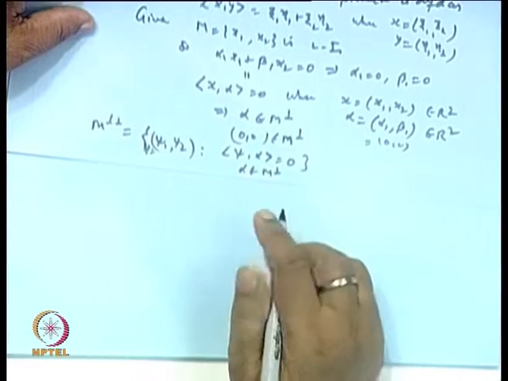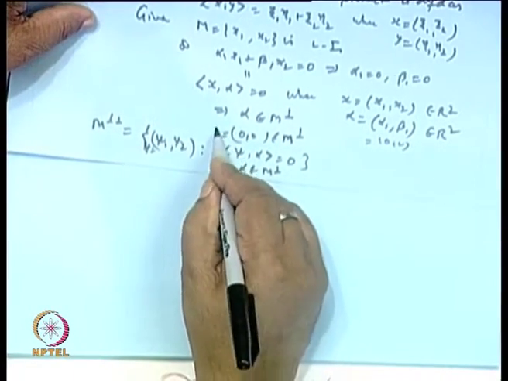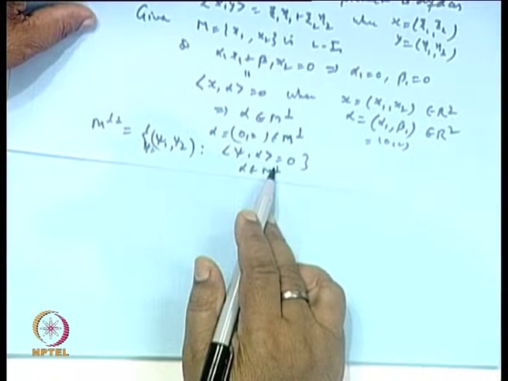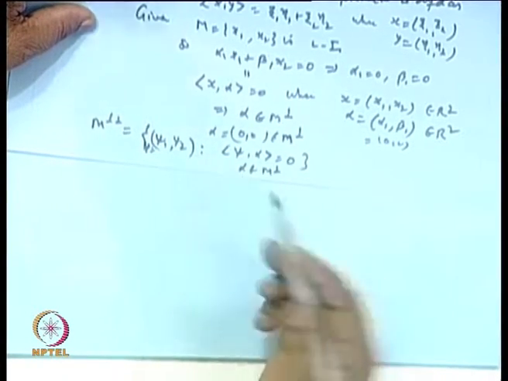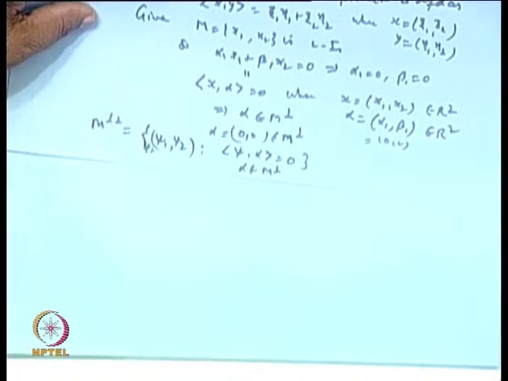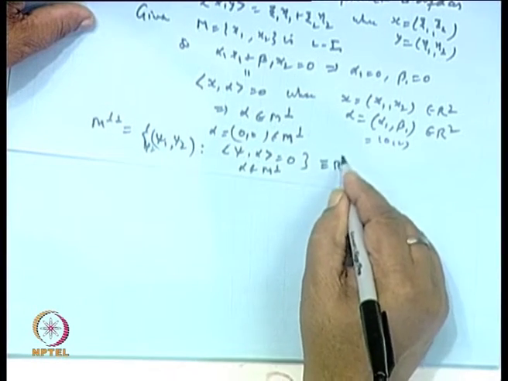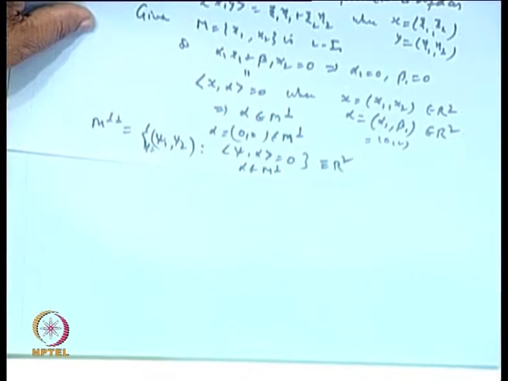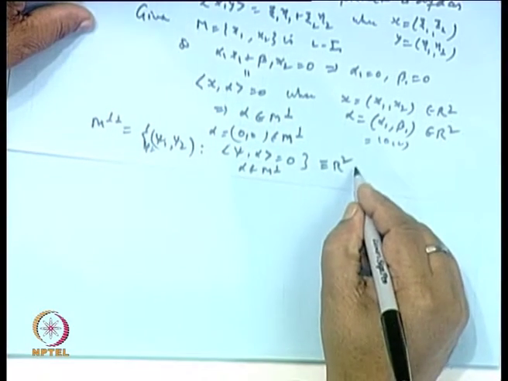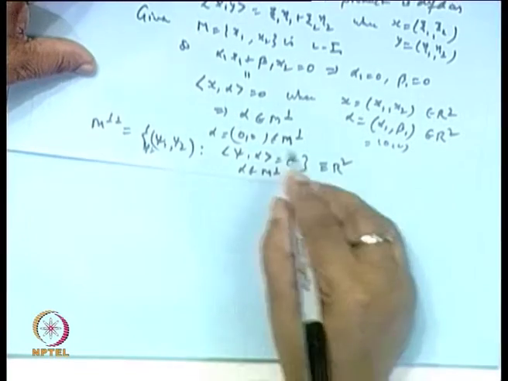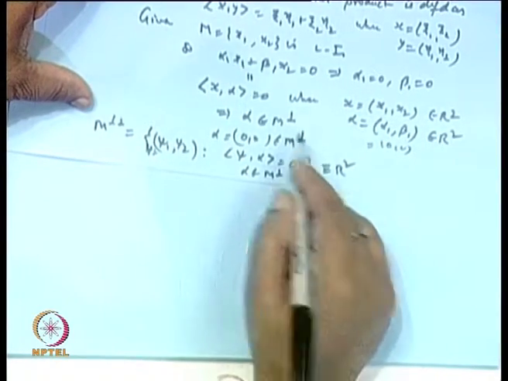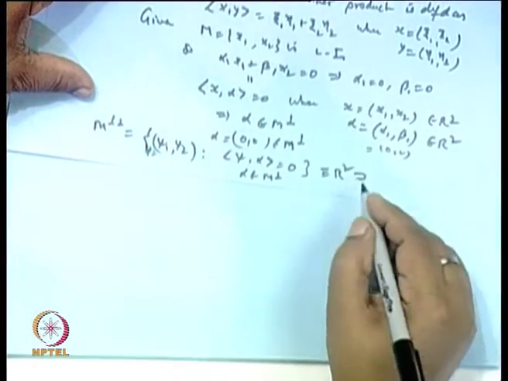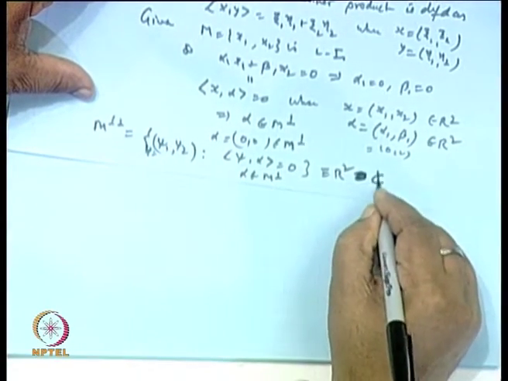Alpha is already coming, this is alpha, which is 0. We want the inner product of psi and alpha to be 0. So, what type of psi may it be? Whatever it may be, it means this is the entire R 2, is it not? Any x I 1, x I 2 will solve our purpose, but this does not contain M. This M perpendicular is not a subset of M.